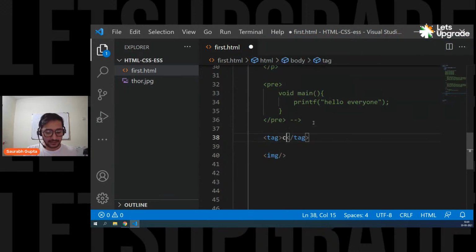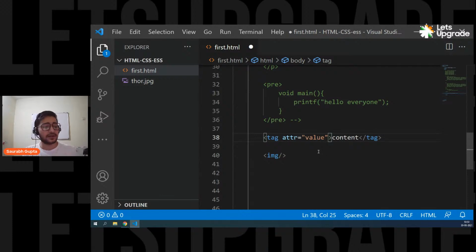So let's say I create a tag and in between there is some content. Okay, and let's say this tag is doing something. But tags can also have attributes. So whenever you want to use an attribute of a tag, which you can call either an attribute or a property, you simply go in the opening tag, and after the tag name, give a space. Then write whatever attribute you want to use. And don't worry, we're also going to learn what kind of attributes we have, so don't worry about it right now. So use whatever attribute you want related to that tag, equal to whatever value you want to give.